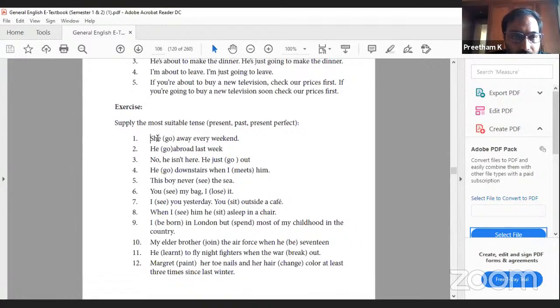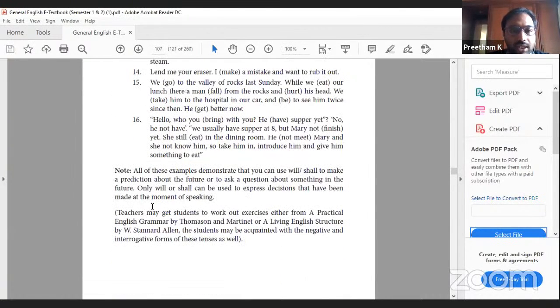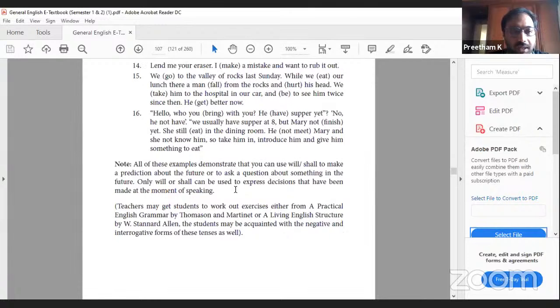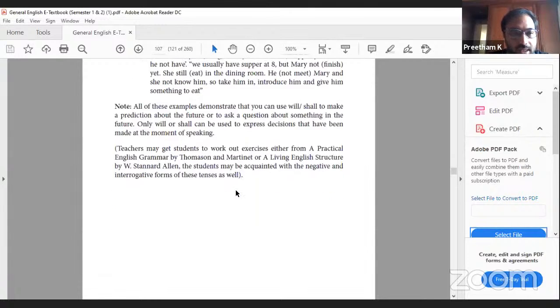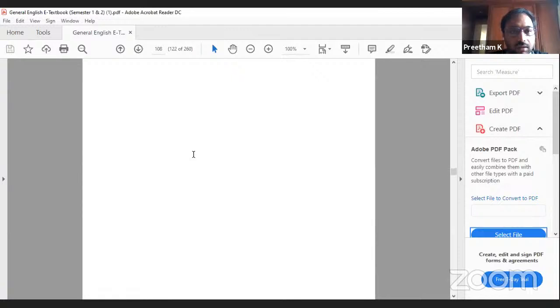See, one thing you should understand: you can have as many sentences as possible depending on the present, past, and past perfect. All of these examples demonstrate that you can use will or shall to make a prediction about the future or to ask a question about something in the future. Only will or shall can be used to express decisions that have been made at the moment of speaking. Okay, these exercises you can do, and the reference books are given here.